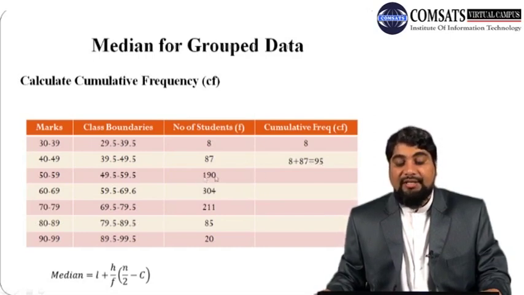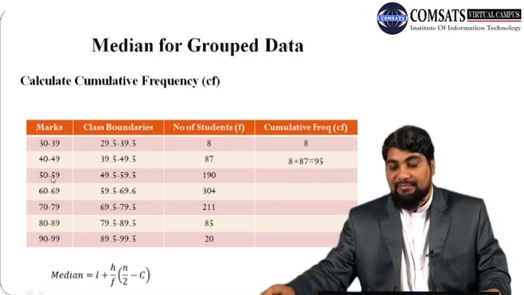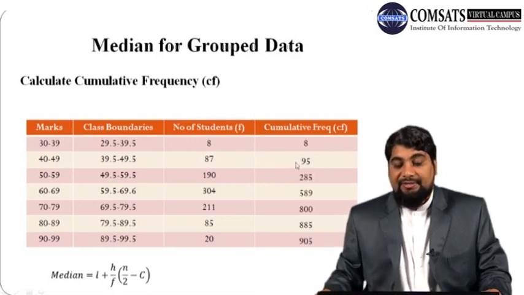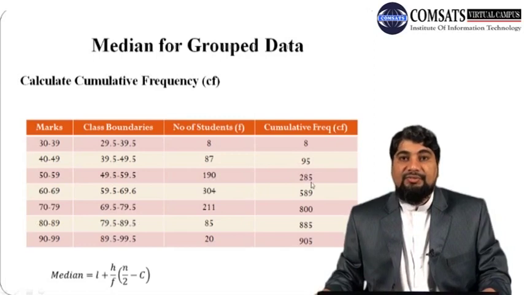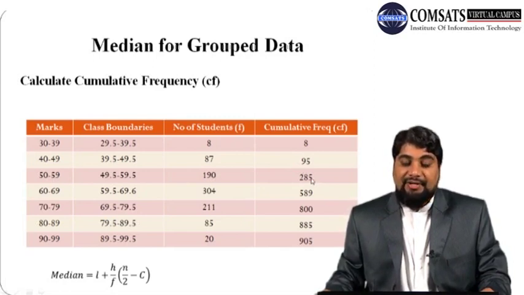Similarly, 190 plus 95, we will get a certain number. That will be the cumulative frequency corresponding to the third class. So 95 plus 190, it is 285. It means from 30 to 59 marks, there are 285 students who obtained marks within this range.